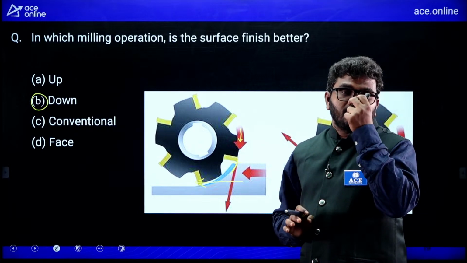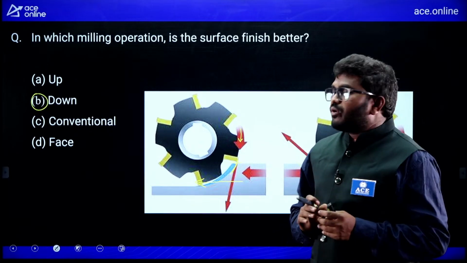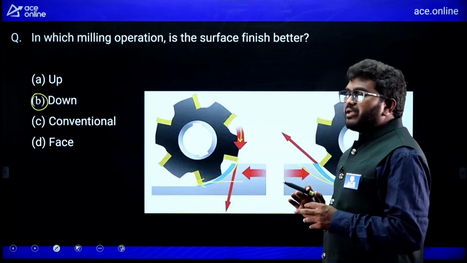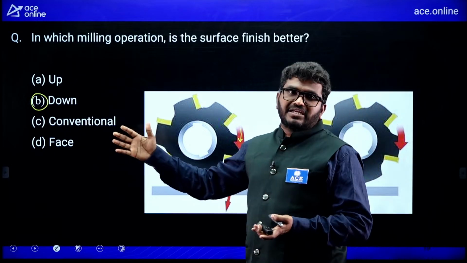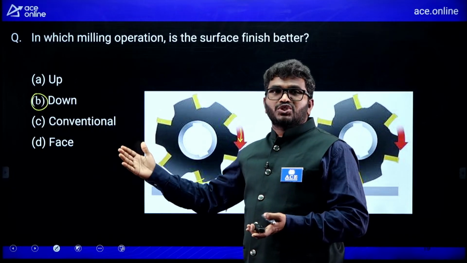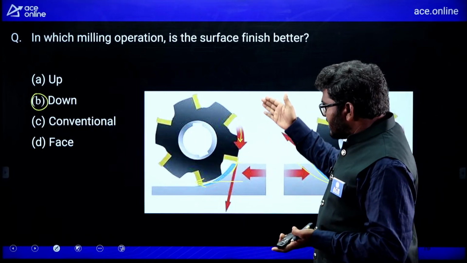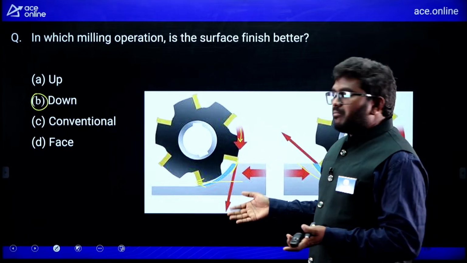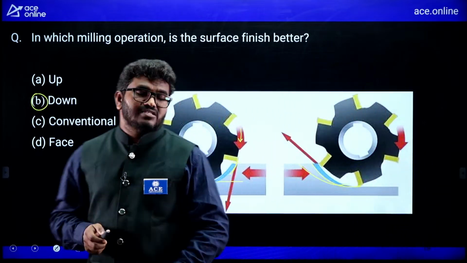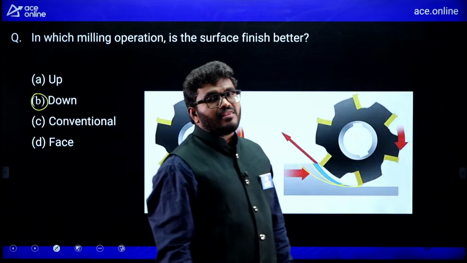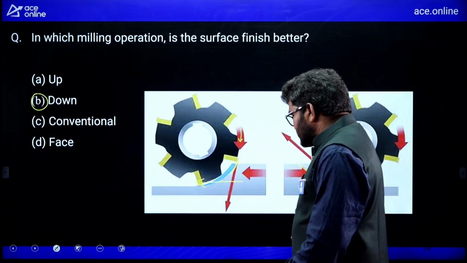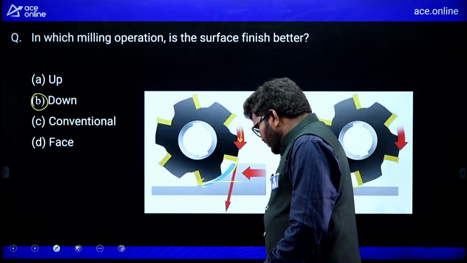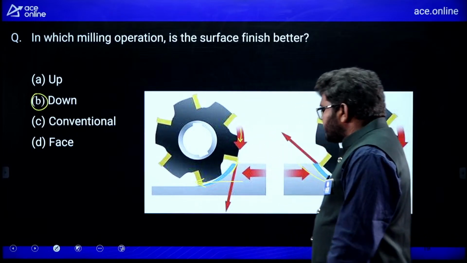Down milling is a more efficient operation to get a smooth surface finish compared to up milling, because both the workpiece and tool are moving in the same direction. So cutting will start at the surface of the workpiece material, but here it will not start at the surface of the workpiece material. So down milling will give you high efficiency.